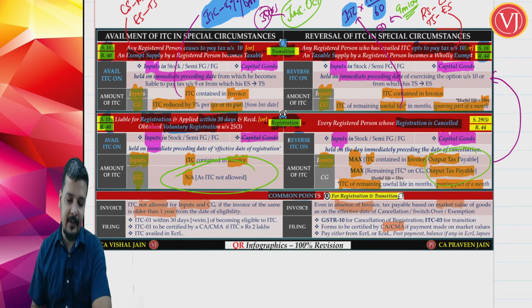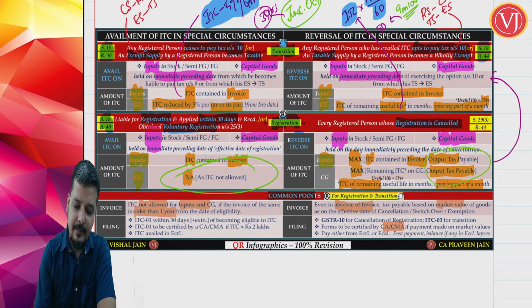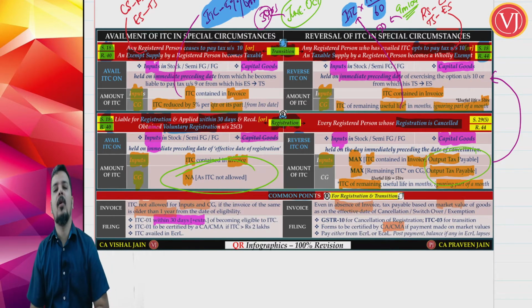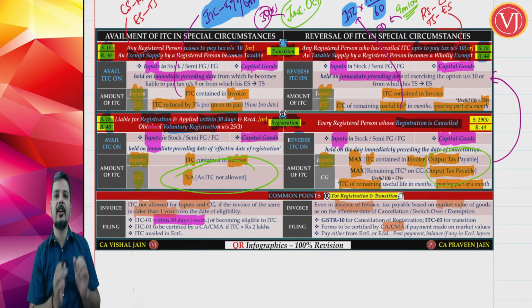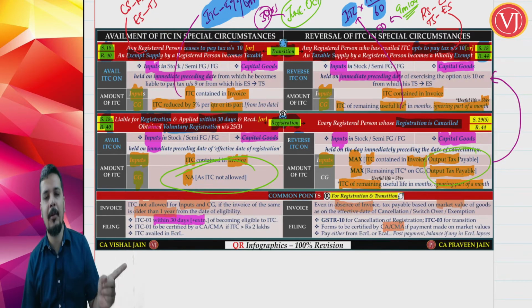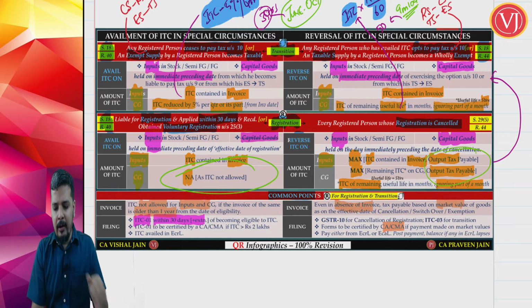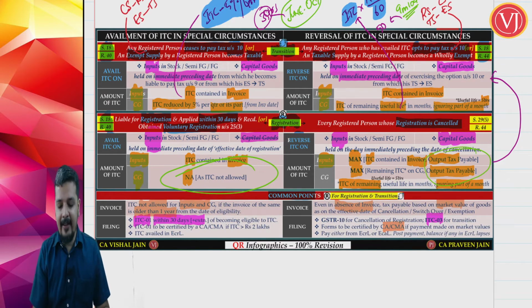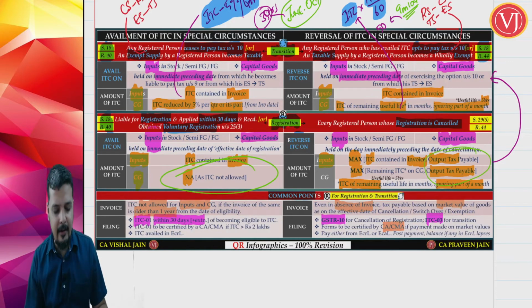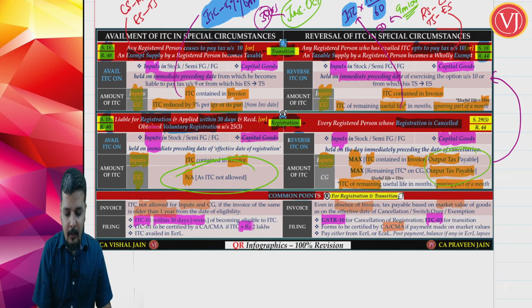Now, other difference. When you are talking about taking the credit, availment, they tell that you have to apply within 30 days plus extension. So for availment, the government is always trying to restrict it. First, they tell that stock should not be older than 1 year. Second, they tell that you must apply within 30 days. But there is no such time limit for reversal. They tell the form. For availment, it is ITC 01. For reversal, transition form is ITC 03, and cancellation of registration form is GSTR 10. That is the final return.